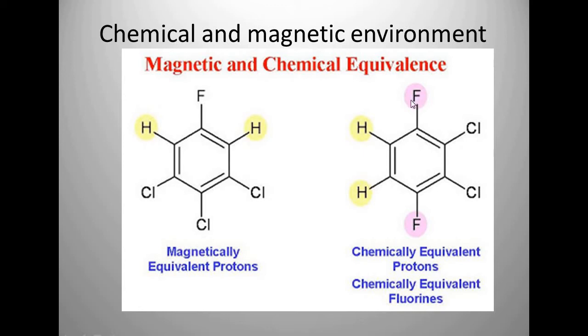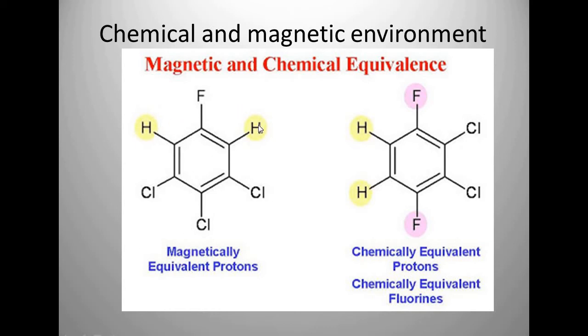Likewise, the chlorine is also 1, 2, 3, 4 bonds away from the fluorine. So these two hydrogens are at the same distance from the functional group, or the higher electronegativity group, so they are known as chemically equivalent protons. So this is a simple technique.